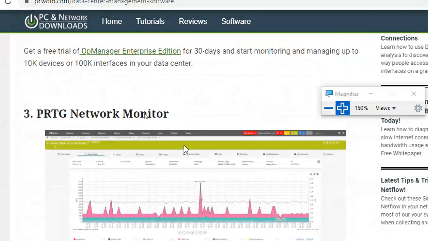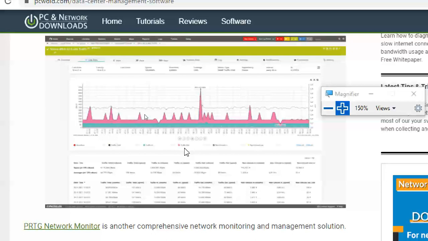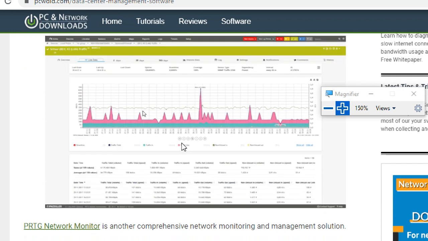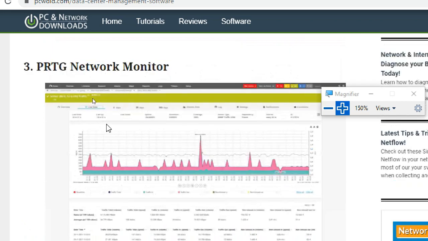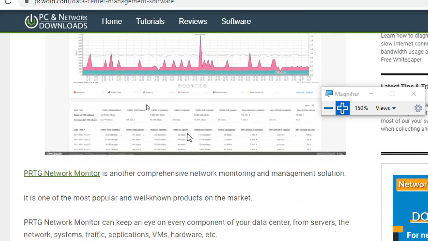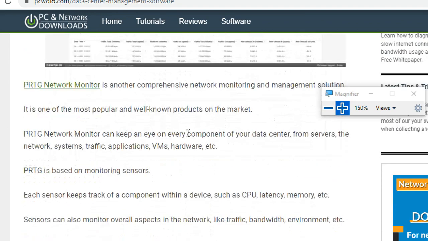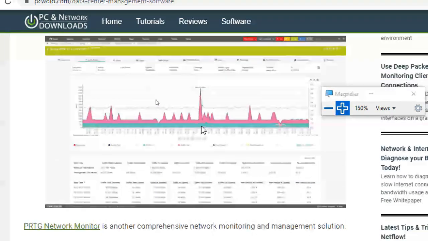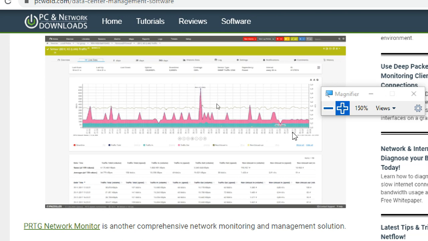PRTG Network Monitor. I tried this one. It worked for three or four days and the class completed. This is also giving some issue, so I uninstalled it. Currently I don't have this one. PRTG Network Monitor: we can download a free version, and we can also put a crack. It will survey and monitor everything through the network. It's an application, and we don't require a more client kind of software also.